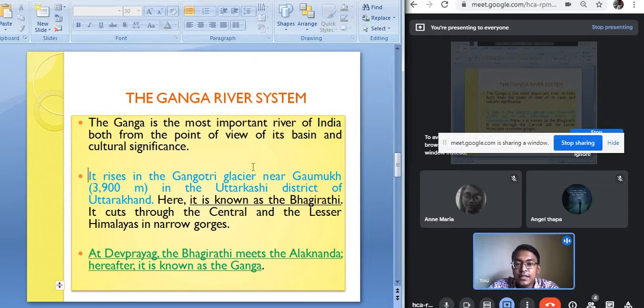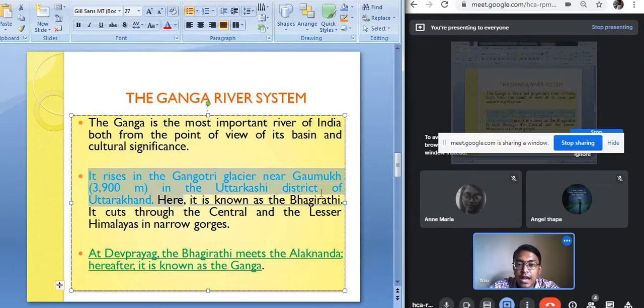It rises in the Gangotri glaciers near Gaumukh in the Uttarkashi district of Uttarakhand, and here it is known as the Bhagirathi. So the river Ganga originates from the Gangotri glaciers. You may get a short question: from where does the river Ganga originate? The river Ganga originates from the Gangotri glaciers. And where are these Gangotri glaciers? In Gaumukh. Gaumukh is the name of the place in the Uttarkashi district of Uttarakhand.